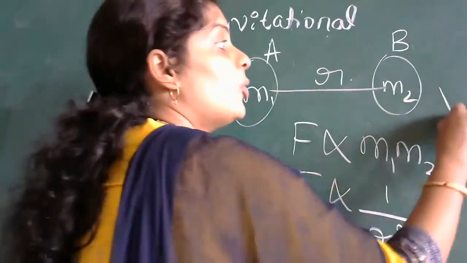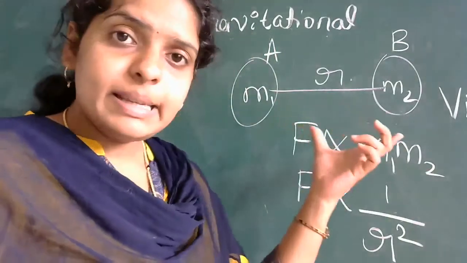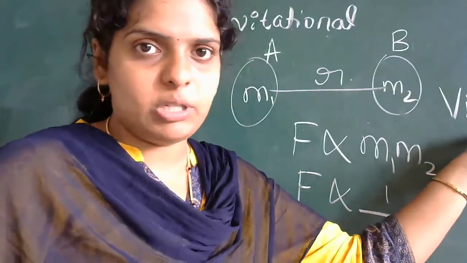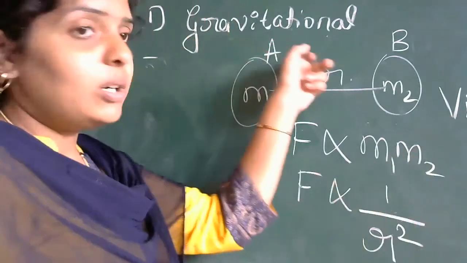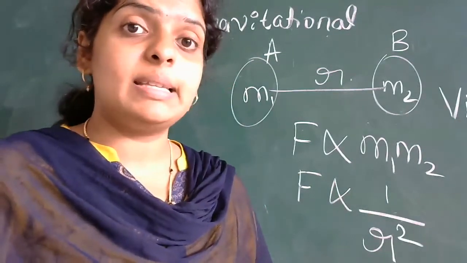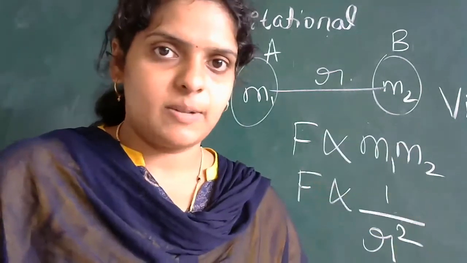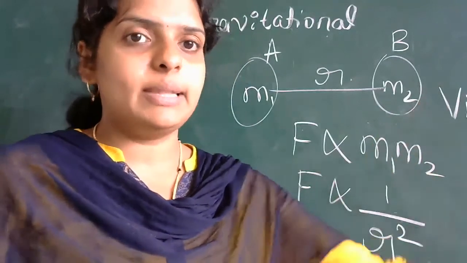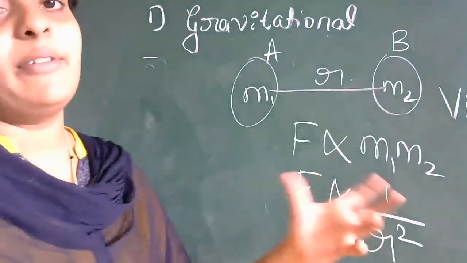Now you may ask me, what do you mean by virtue? Whatever force there is, it depends on the mass. By virtue is maybe a new word which you are learning in your college. So by virtue of its mass, that is called gravitational force. This is the spelling of virtue. We say by virtue of the charge, meaning the force is responsible because of the charge. By virtue of charge, by virtue of mass. If you mention it, it depends on that. That is the meaning of by virtue. Is it clear? So this is your gravitational force.